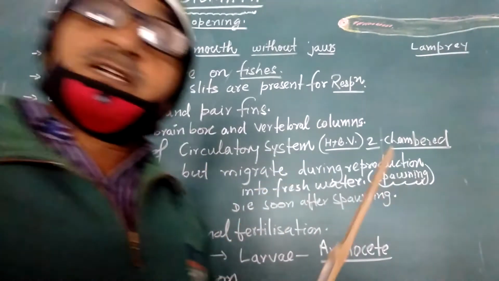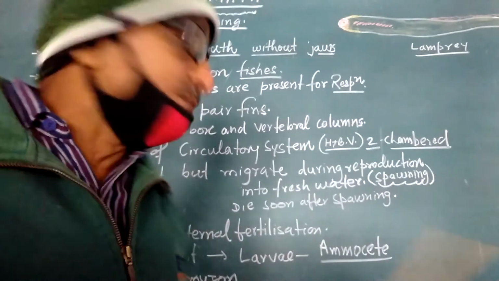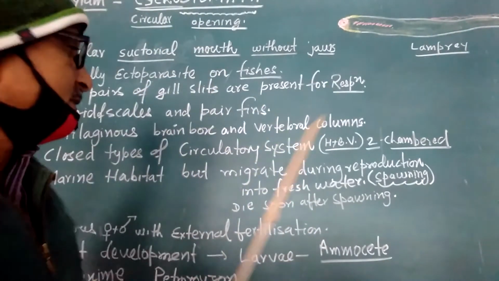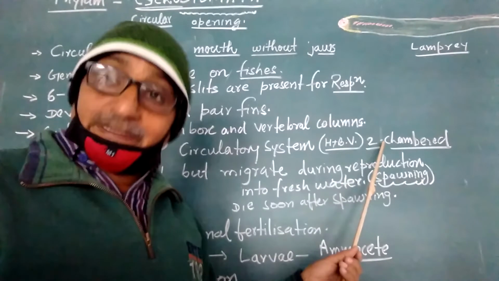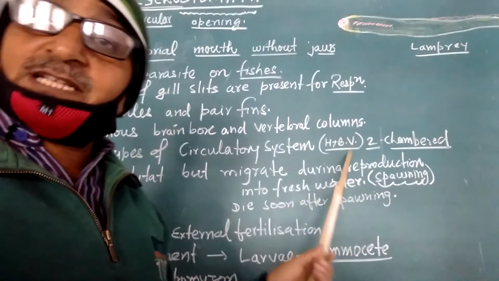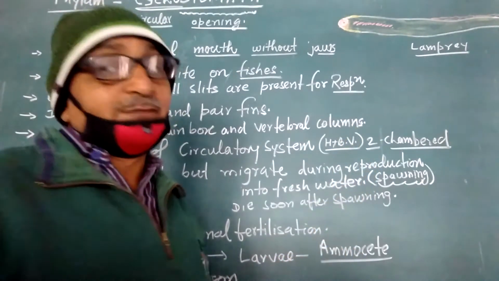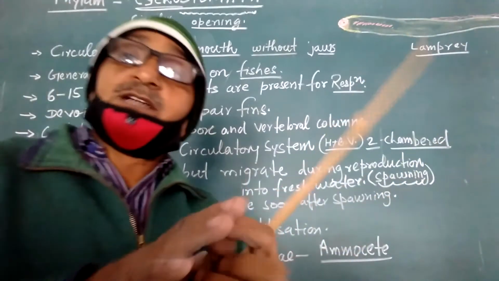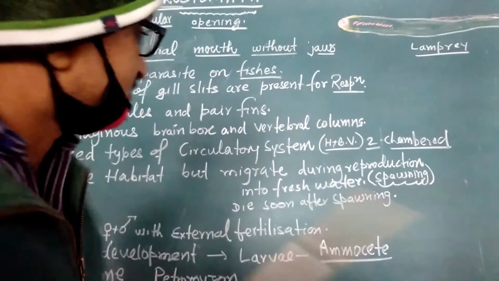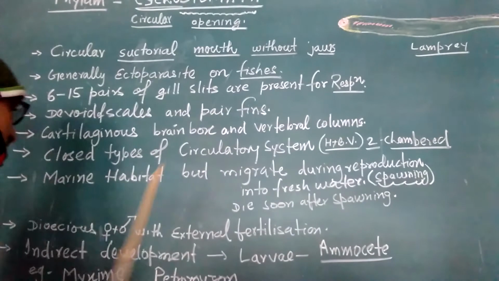They have a closed type of circulatory system. When we talk about their heart and circulatory system, it is closed, meaning there is a two-chambered heart and blood vessels, capillaries, arteries and veins. Blood circulates in closed vessels, so they have a closed type of circulatory system.